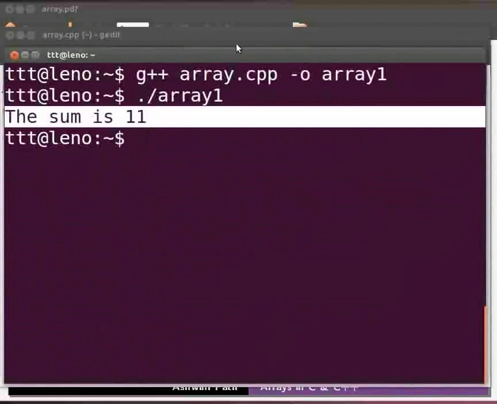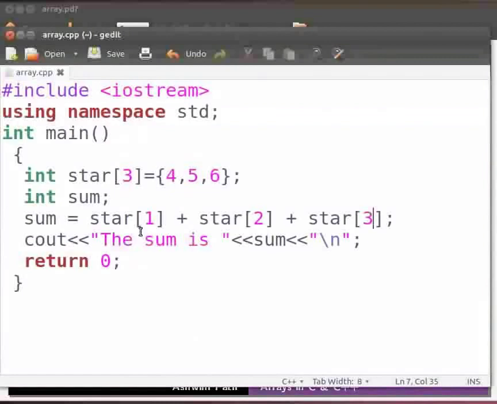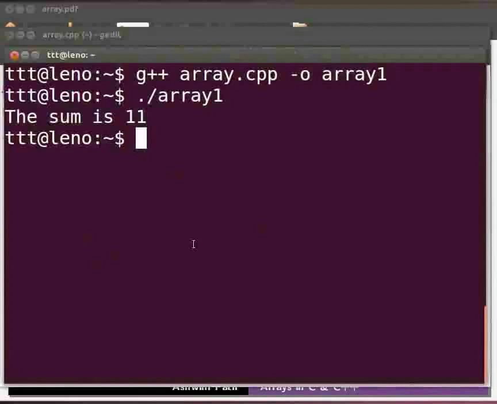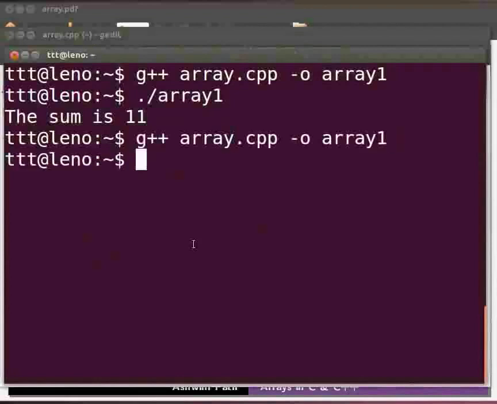Come back to our program. We can see here the array index starts from 1. Hence it is giving an error. Let us fix the error. Type 0 here, 1 and 2. Click on save. Let us execute, come back to our terminal. Let us compile as before. Execute as before. Yes, it is working.